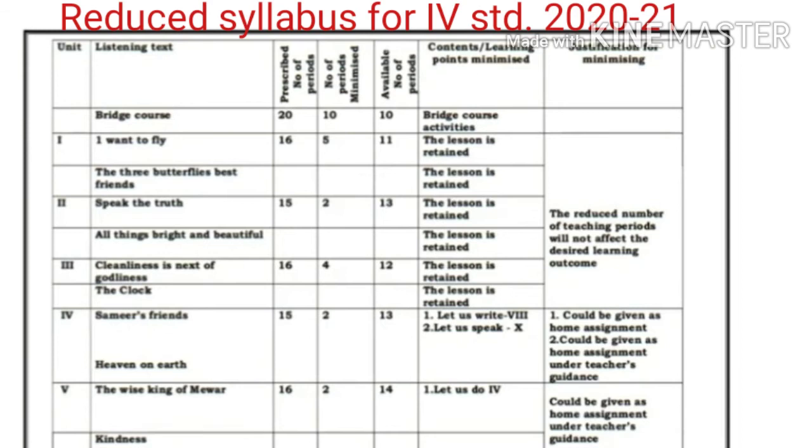or minimized. See, up to unit 3 all are retained. The unit 4, Samir Sprints, from the exercise, let us write, that is the 8th main, and let us speak, the 10th main, is deleted or minimized, can be given as a homework. In the 5th unit, let us do, that is the 4th main from the exercise, is minimized. That means it can be given as homework. It is not needed to be discussed in the class.